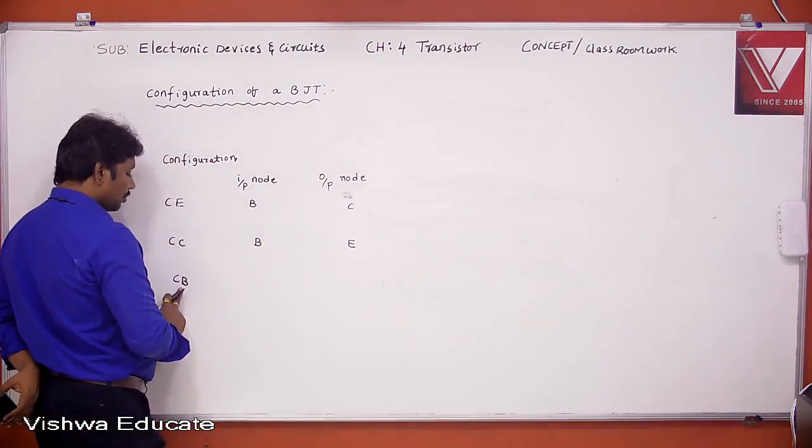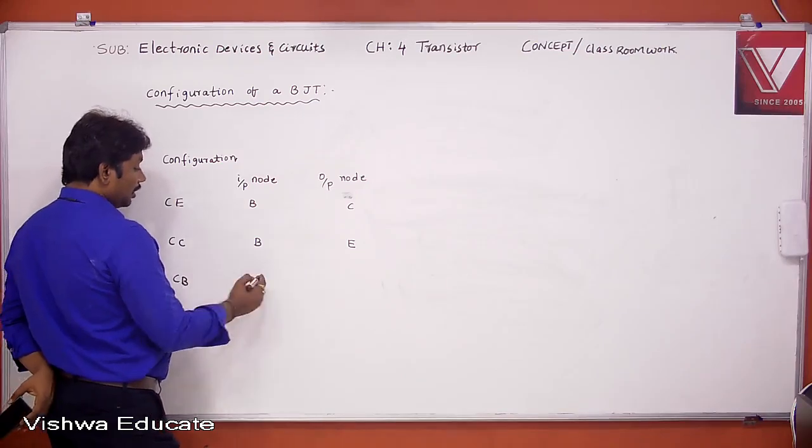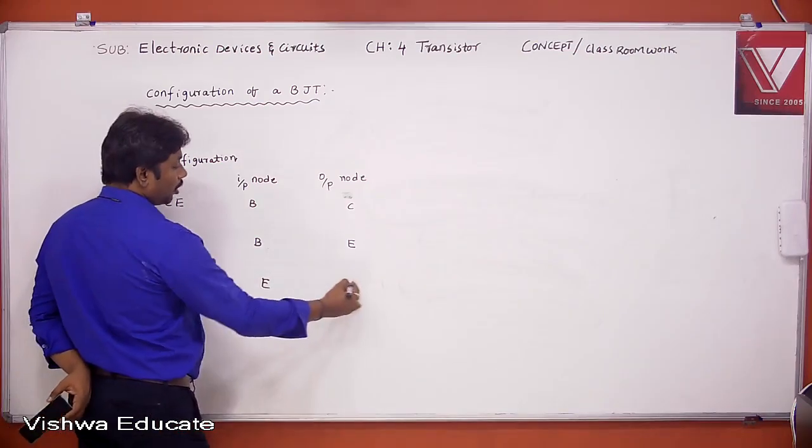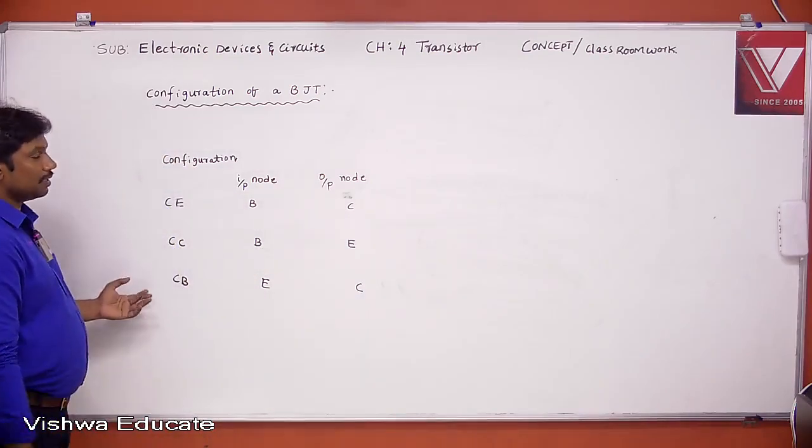Similarly, in common base, the base is common, input is given to the emitter and output is taken from the collector. These are the three configurations of the BJT.